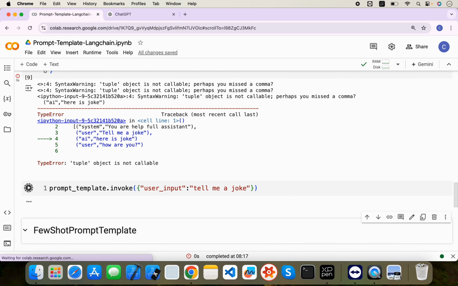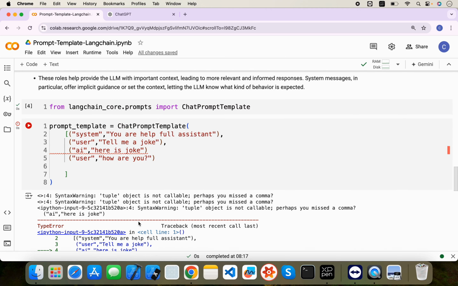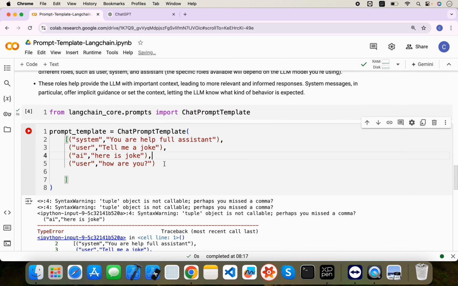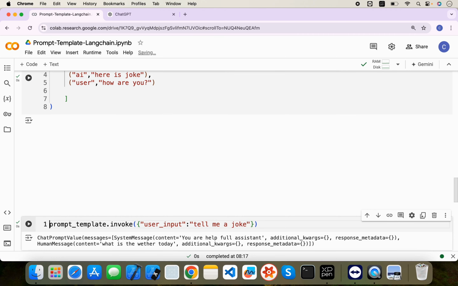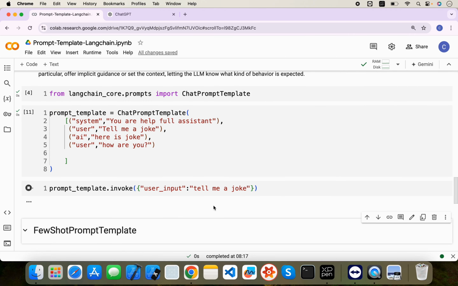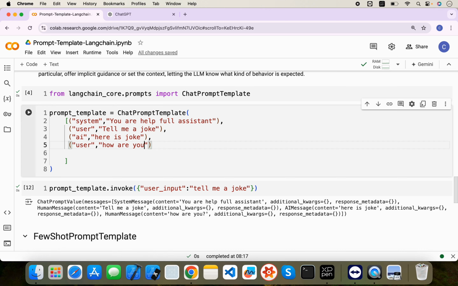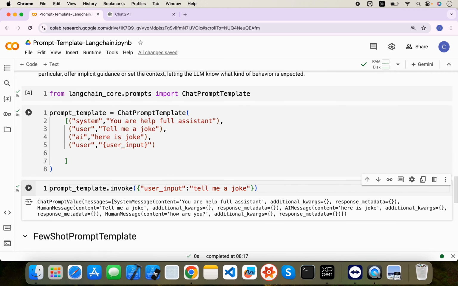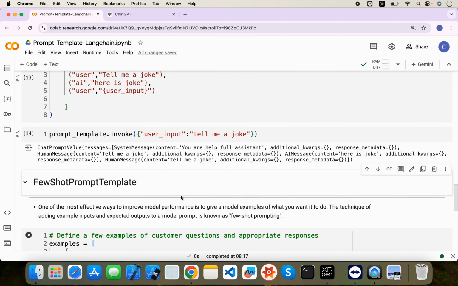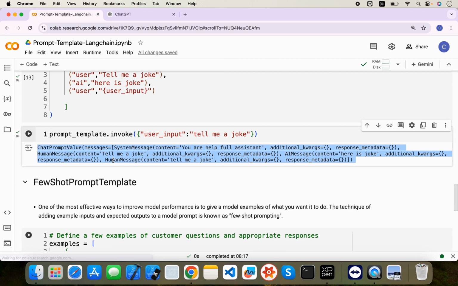If you see, it will contain all this history. Okay, tuple object is not callable. There is one comma missing. When I invoke, here also I need to provide the user input. Okay, so here if you see, it's inside the human message.